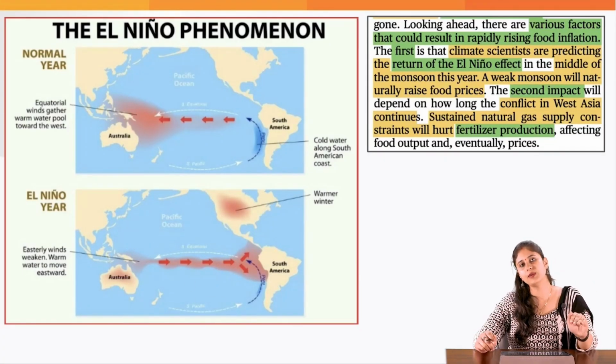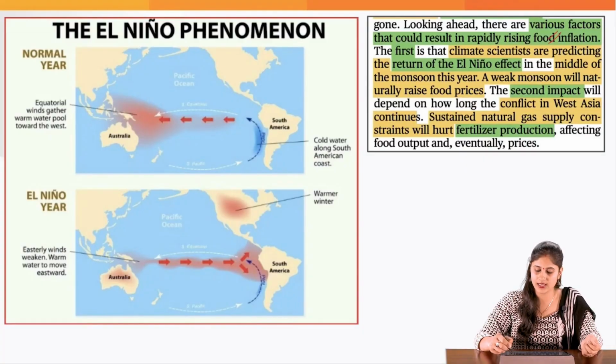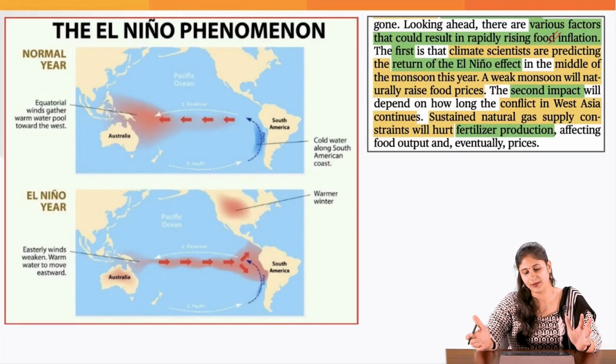When the rainfall is reduced, ultimately this would impact the agriculture productivity, and in turn this would lead to a rise in the food prices. So this is a concern highlighted by the experts because of the climatic factors.